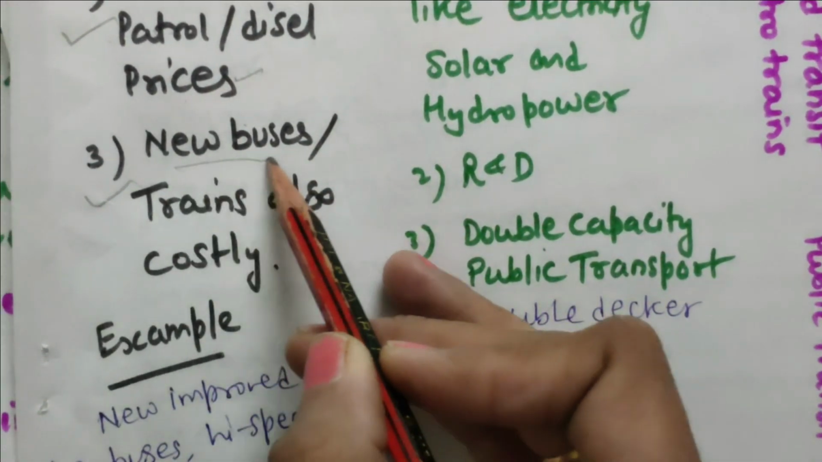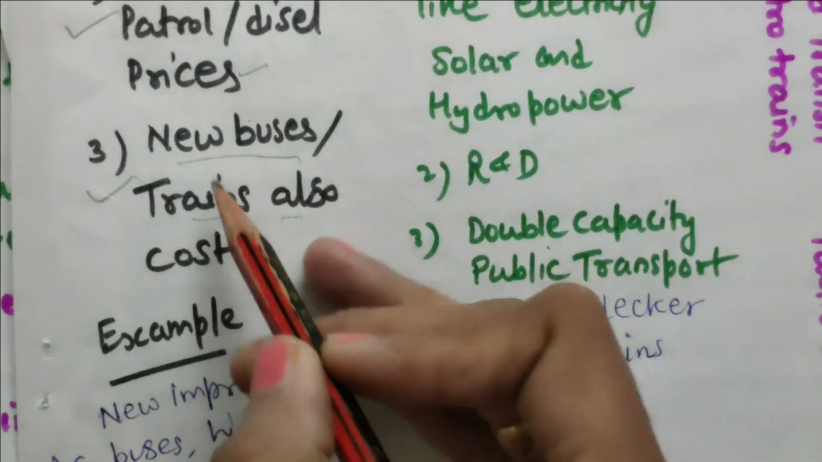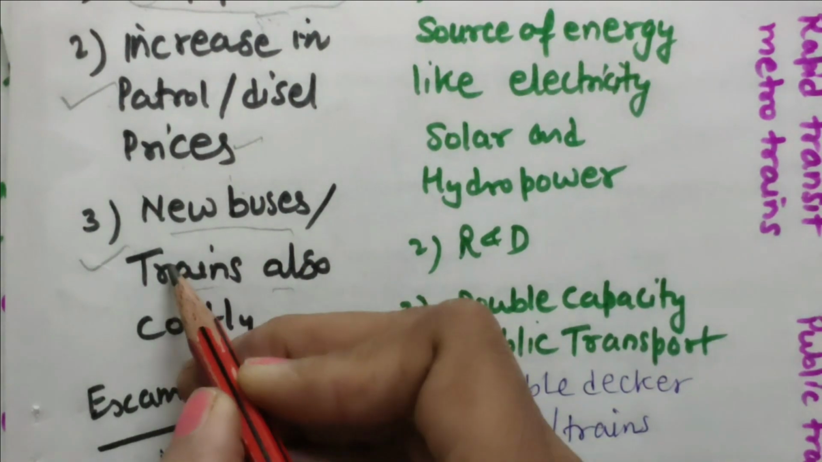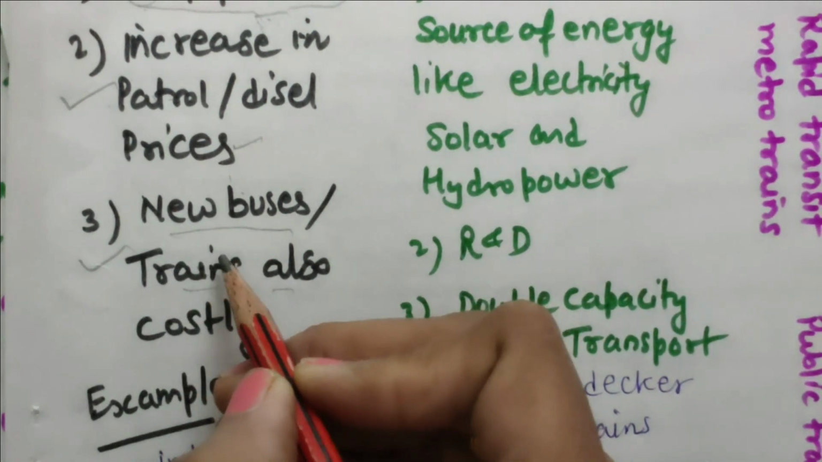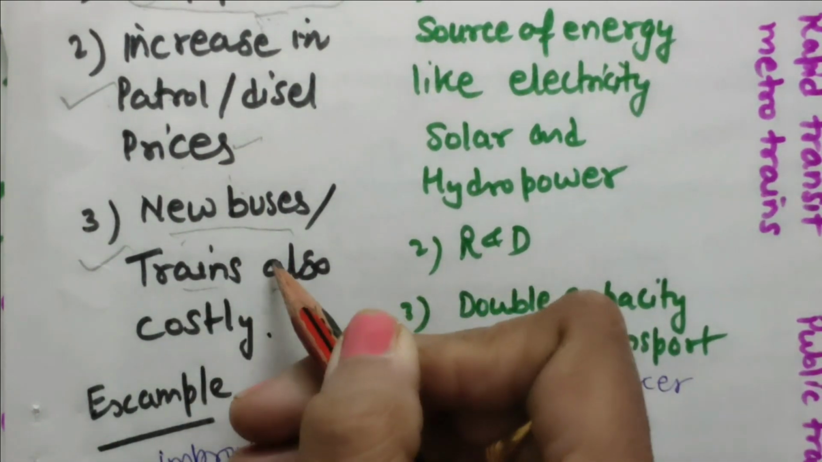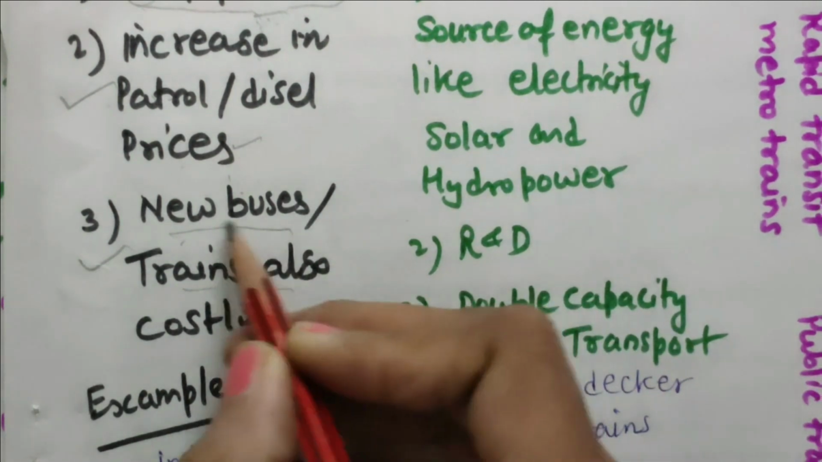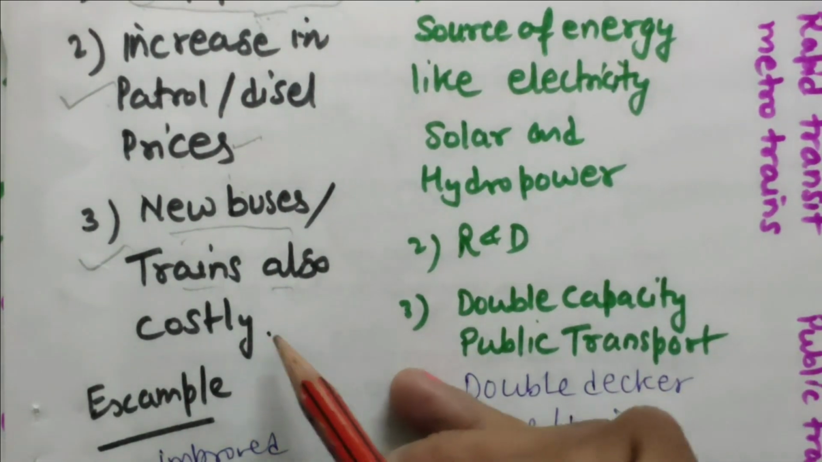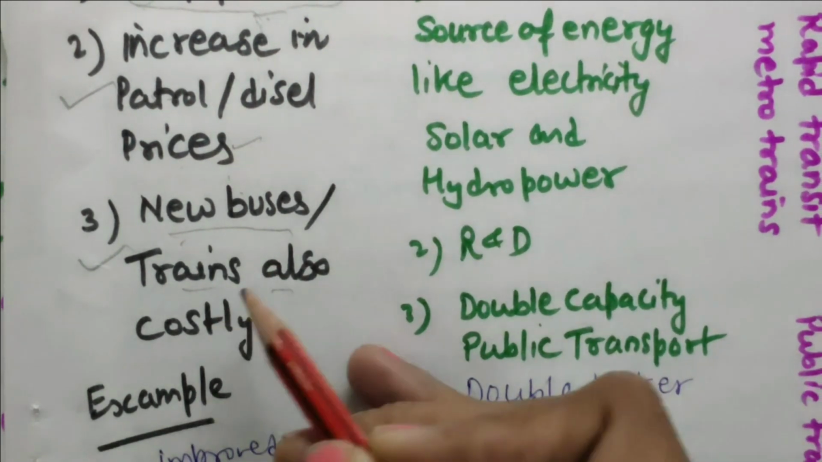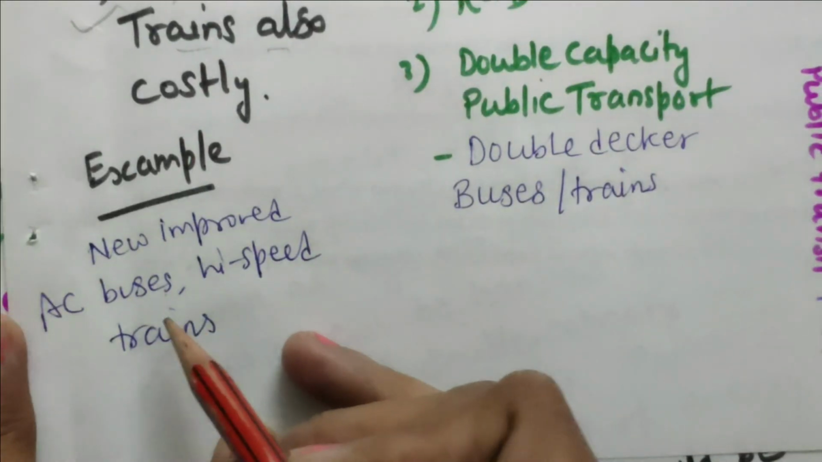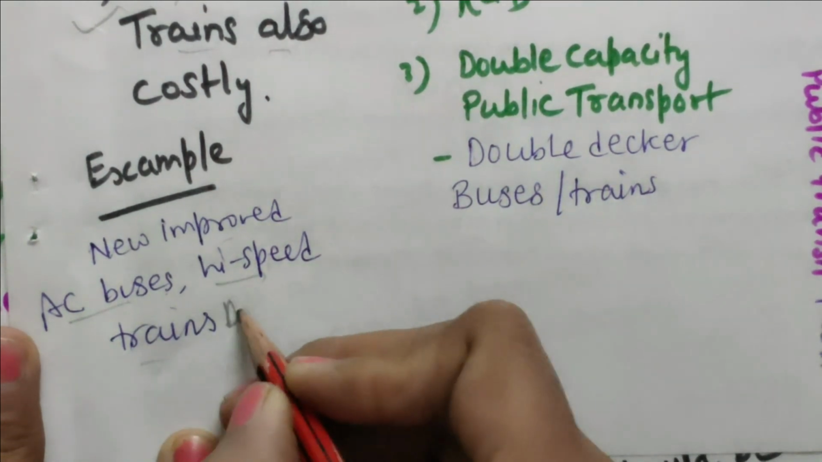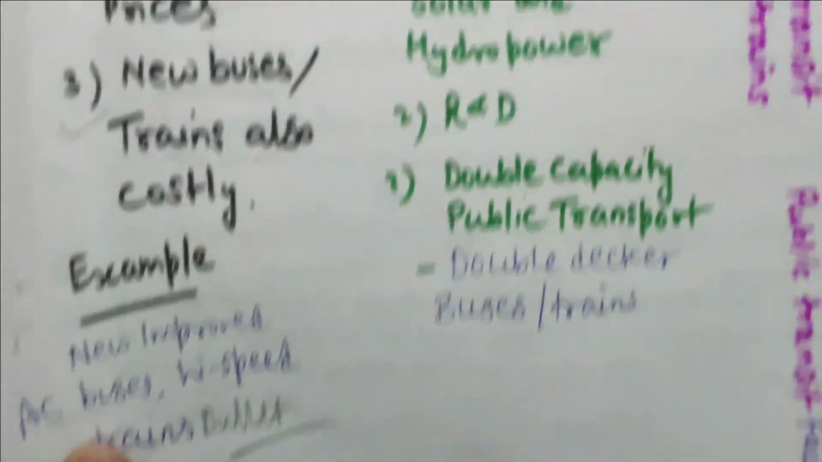And when government is buying new buses, trains, like nowadays electric buses are also there, AC buses are also available. So government is going to buy every kind of facility. So metro trains are there, rapid trains are there, high bullet trains are also going to be introduced everywhere in this world. So these are also costly things. So to get the price of these, government will charge from public only. So here I have given this example: new improved AC buses, high speed trains or bullet trains, also you can just write it.